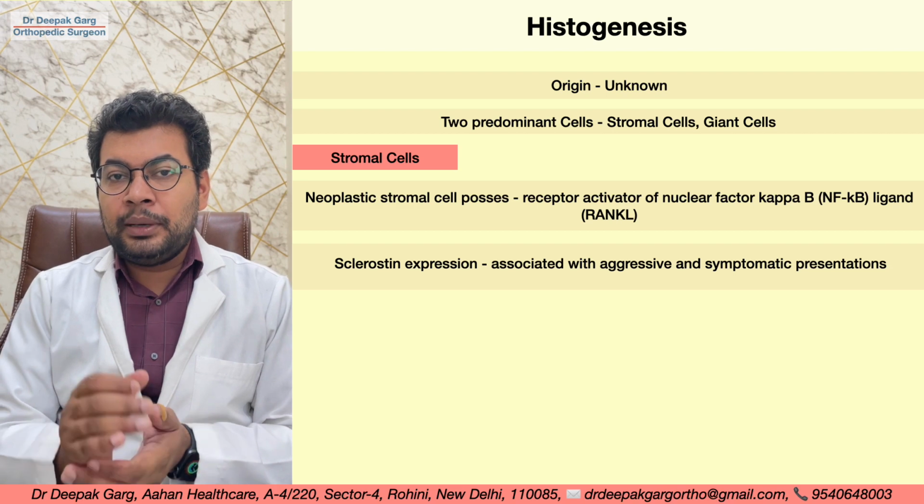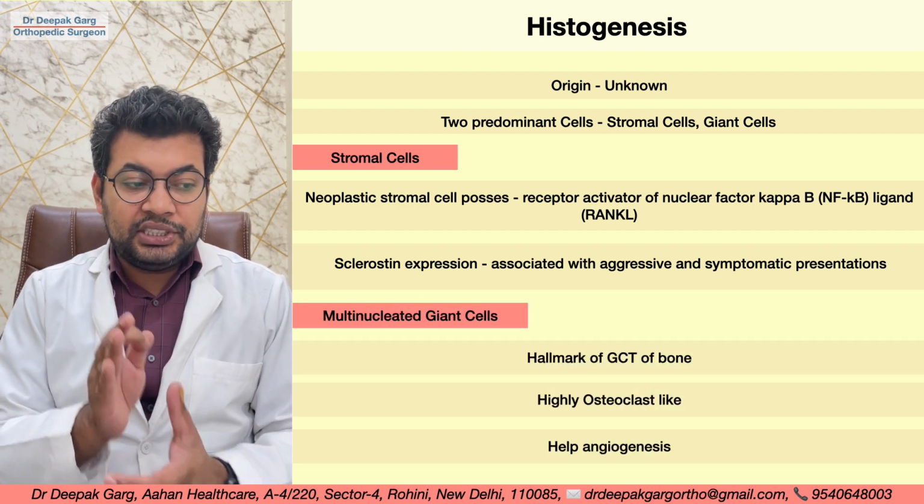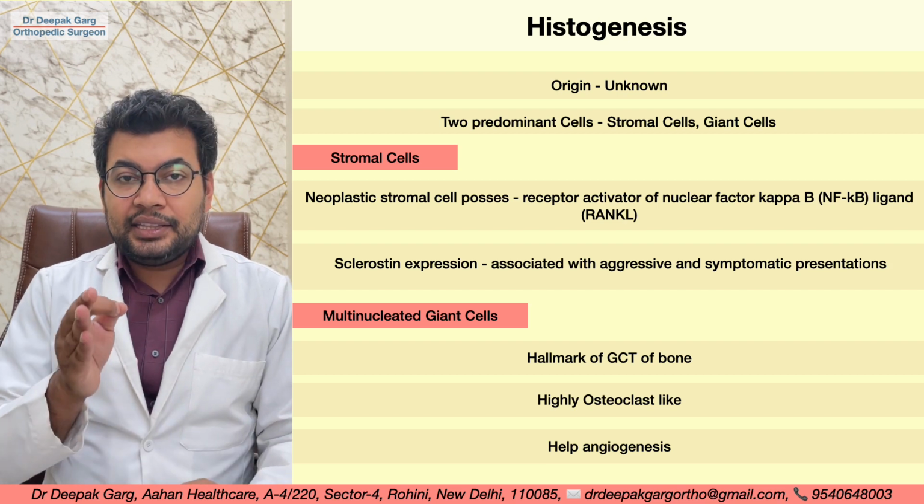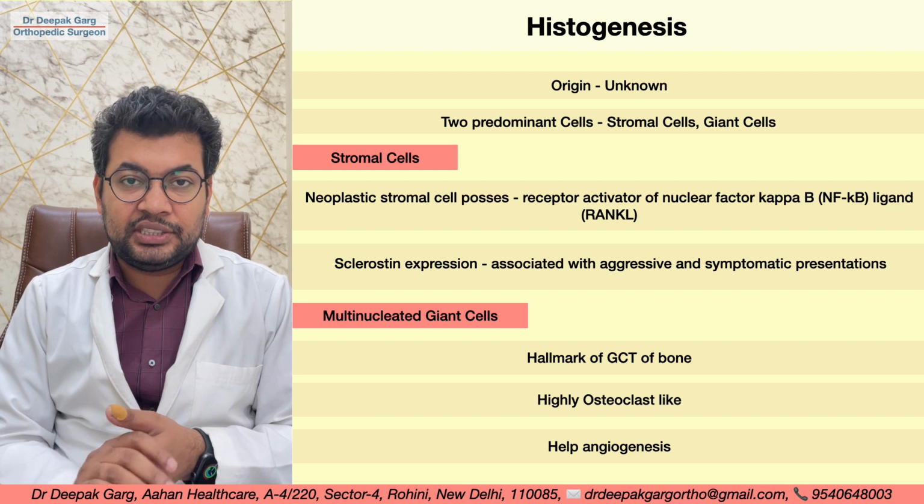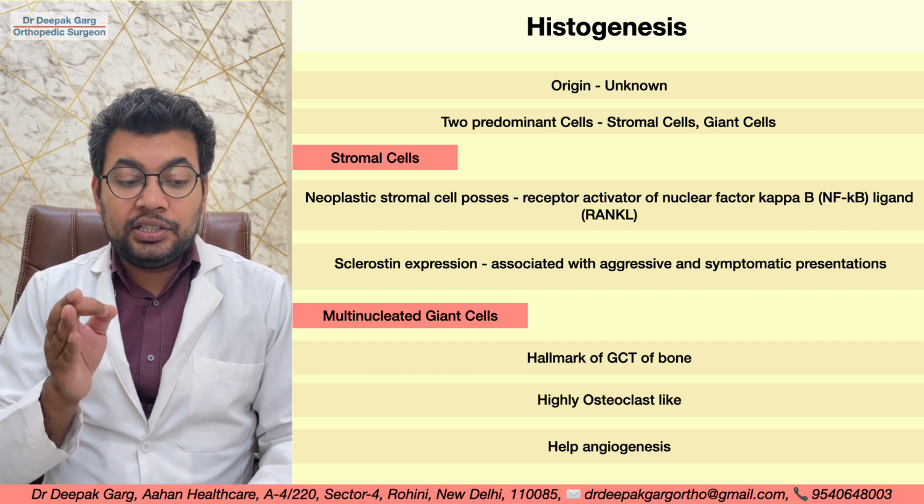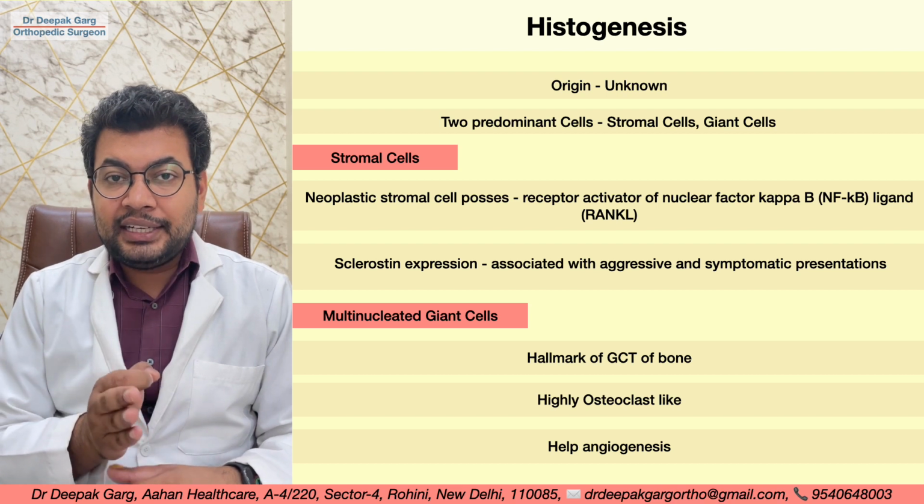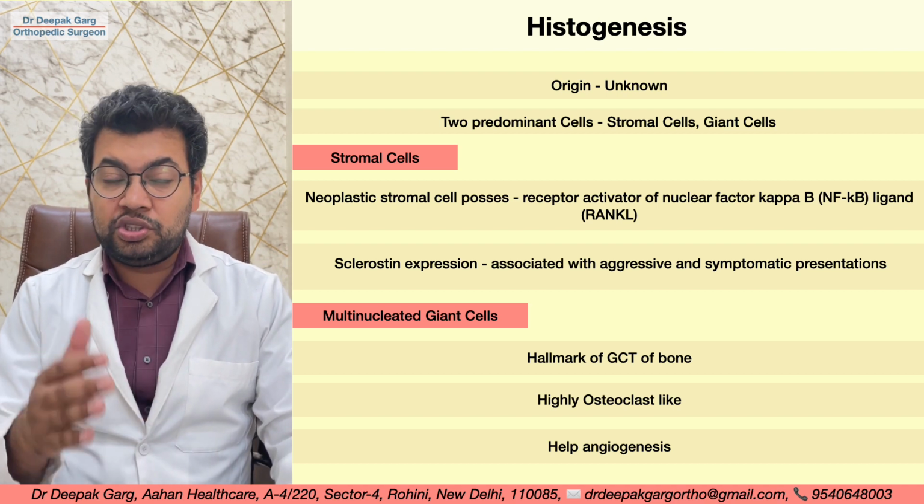Then let's talk about the multinucleated giant cells. They are the hallmark of GCT of the bone and they behave like osteoclasts. That means they resorb the bone, and it is found that they also help in angiogenesis, that means tumor growth.